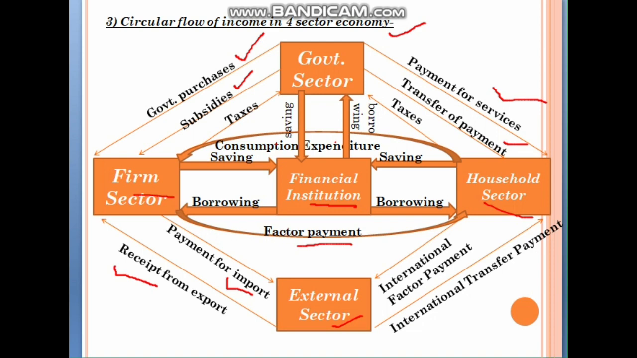Okay. And now the household sector. The household sector pays international factor payment to the external sector and receives international transfer payment. So, what is international transfer payment? We all know what a transfer payment is. It is the payment made or income received in which no goods or services are being paid for, such as a benefit payment or a subsidy. So when it is done internationally with the external sector, it is called international transfer payment.